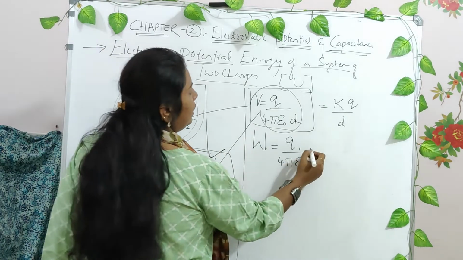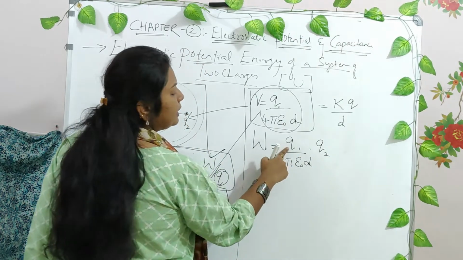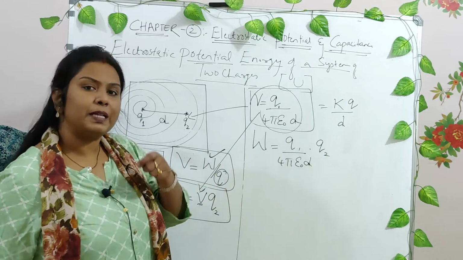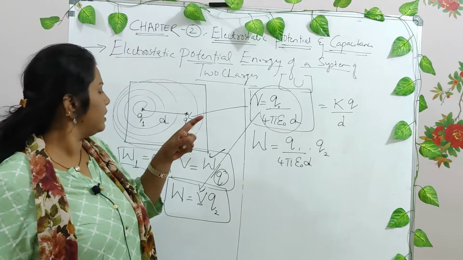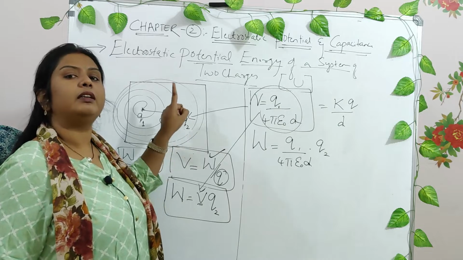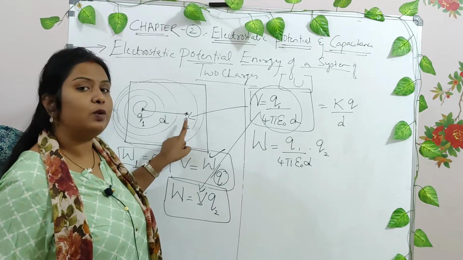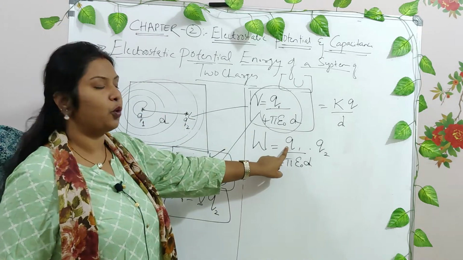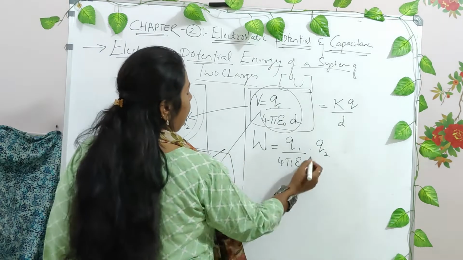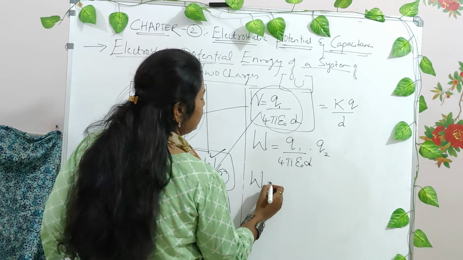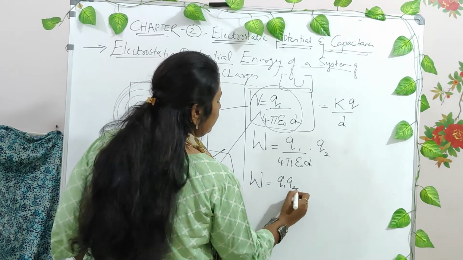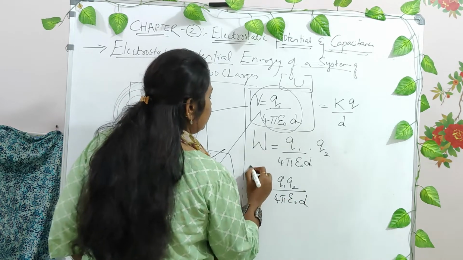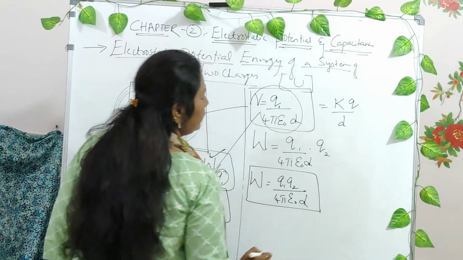And what was the next point? It was Q2. Why is it Q1 here? Can you understand why this Q1 is written here? This Q1 represents the potential at the point Q2, because this potential was due to the electric field lines of Q1, and hence it is Q1. Now you can write the total equation: W is equal to Q1 Q2 divided by 4 pi epsilon naught into d. Now this is the work done, right?